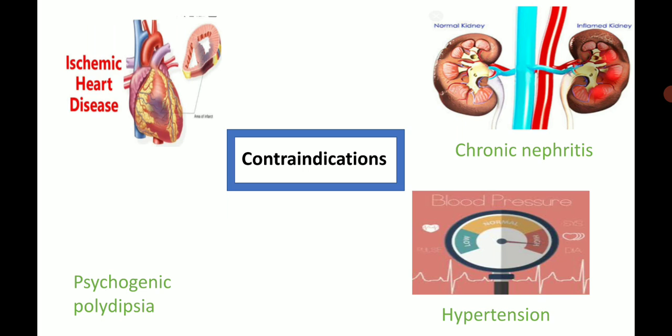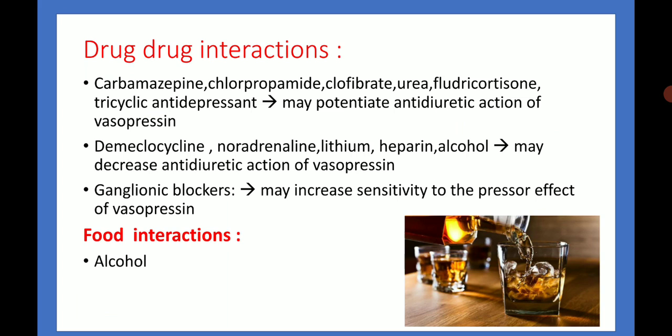Then second is chronic nephritis, and then hypertension. In hypertension, vasopressin selectively raises free water reabsorption in the kidney and results in blood pressure elevation, and in psychogenic polydipsia.